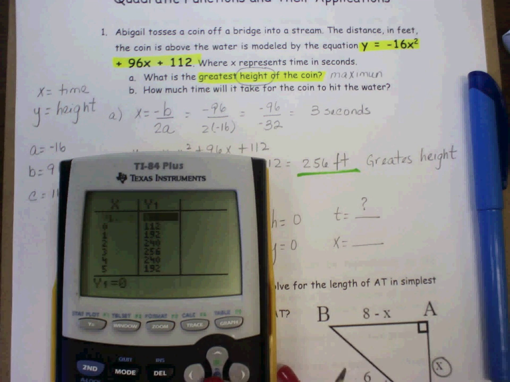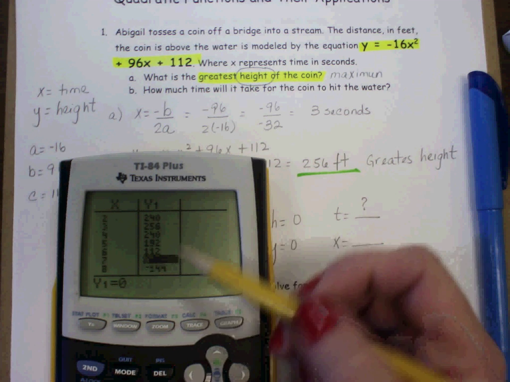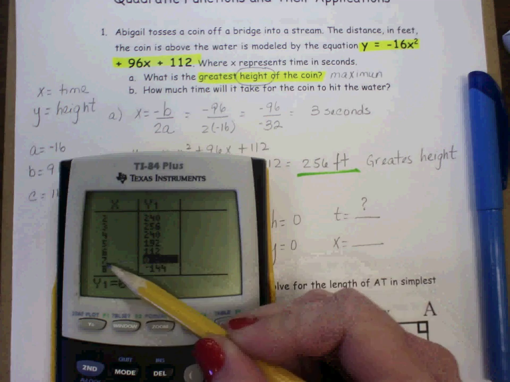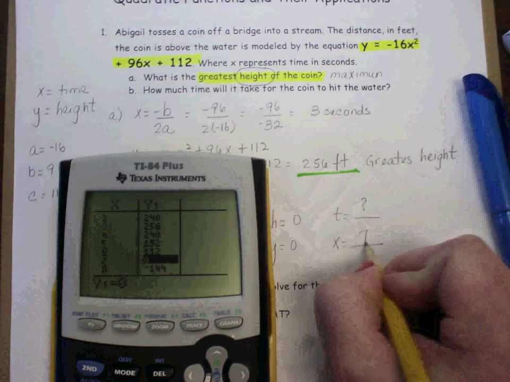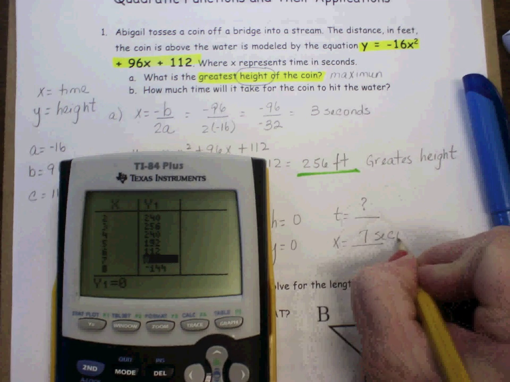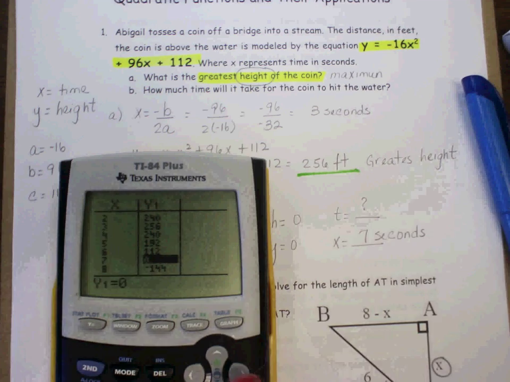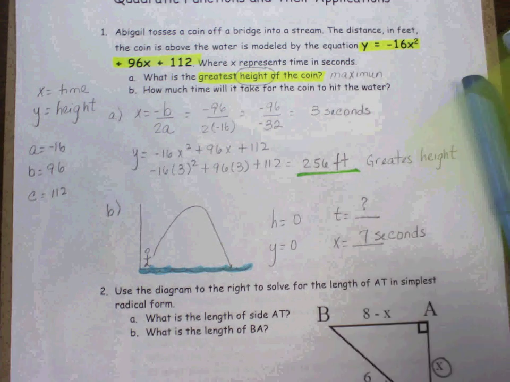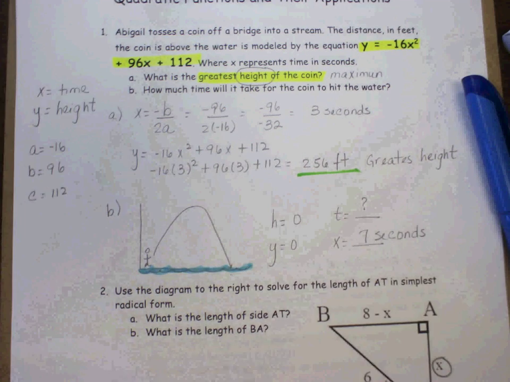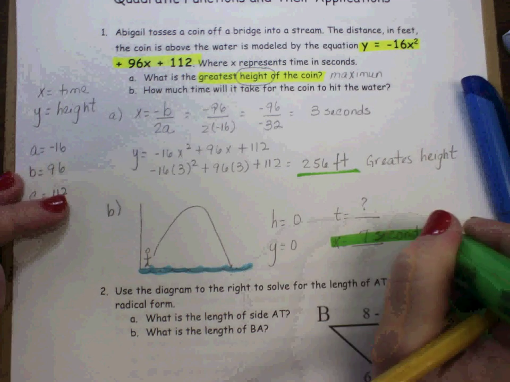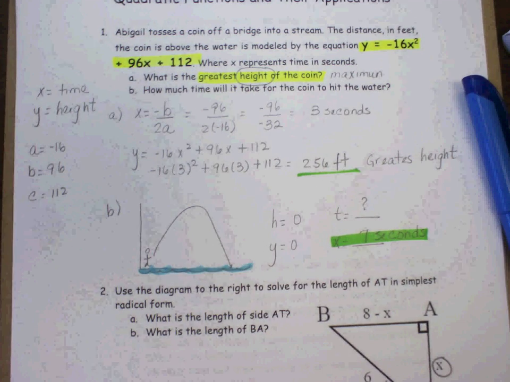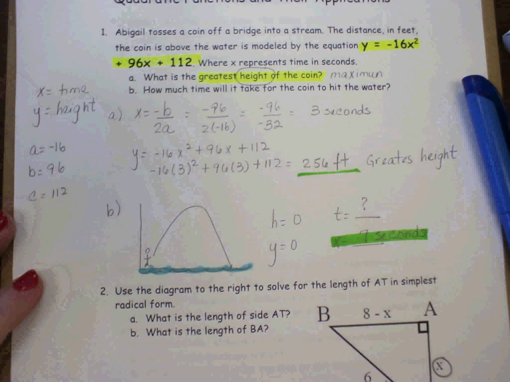So when y equals 0, x equals 7. So that would be 7 seconds. So 7 seconds after Abigail throws the coin, it hits the water again. Okay? All right, let's go ahead and do the second one.